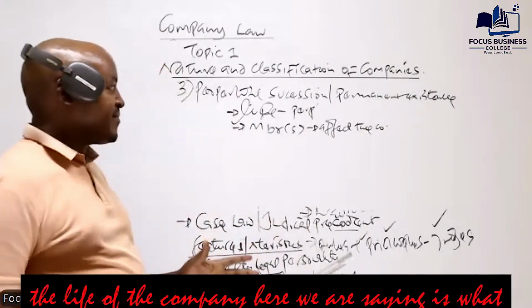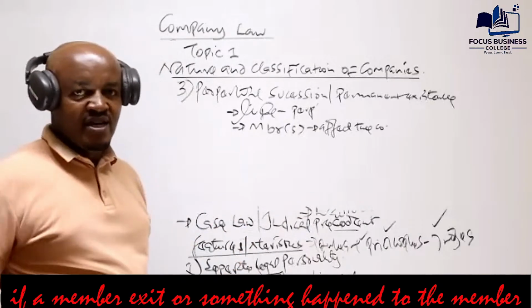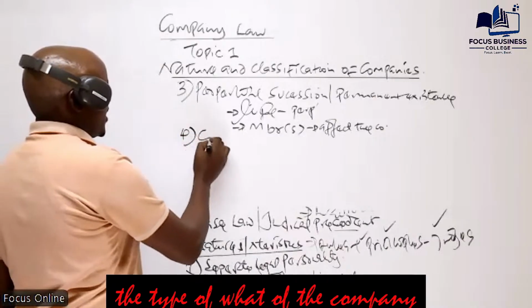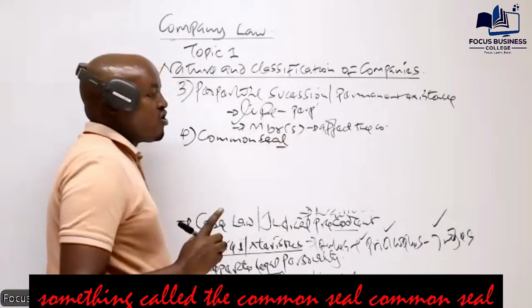The life of the company here, we are saying, is continuous. So if a member exits or something happens to a member, that does not in any way affect the life of the company. Number four, we can say the company has got something called the common seal.